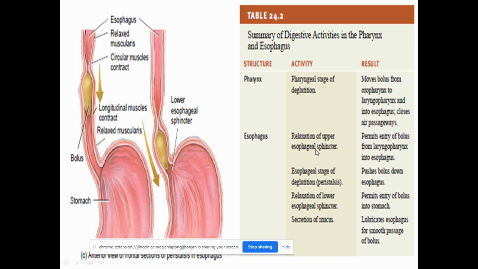For the whole esophageal region, the mucus is secreted, which will prevent the wear and tear of the esophagus and lubricates the food. It completely covers the food with the mucus and lubricates the esophagus for the smooth transport of the bolus. So this we have seen about the pharynx and esophagus. The next class we will see about the stomach.